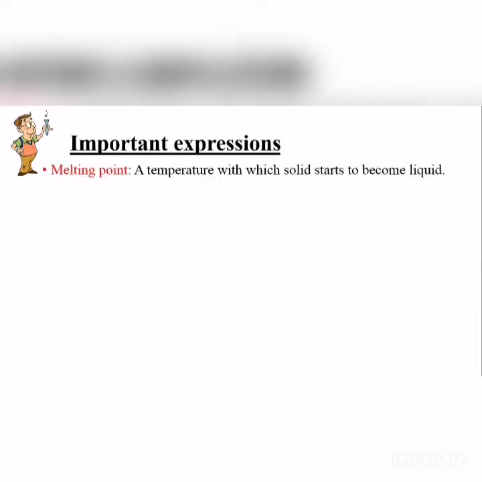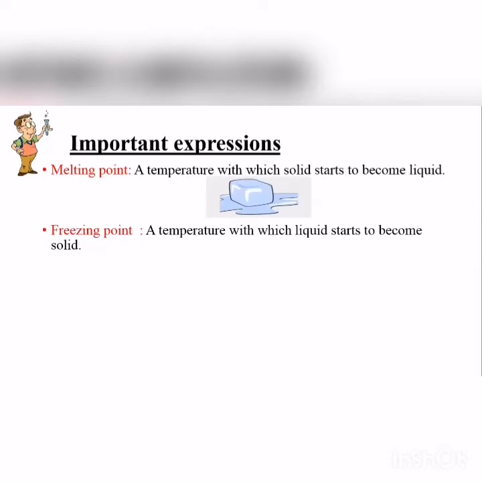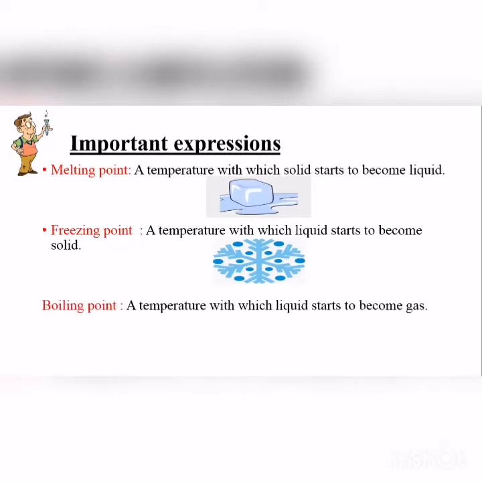Important expressions to know: the melting point is the temperature at which a solid starts to become liquid, the transformation from solid into liquid. Freezing point is the temperature at which a liquid starts to become solid. Finally, the boiling point is the temperature at which a liquid starts to become a gas.